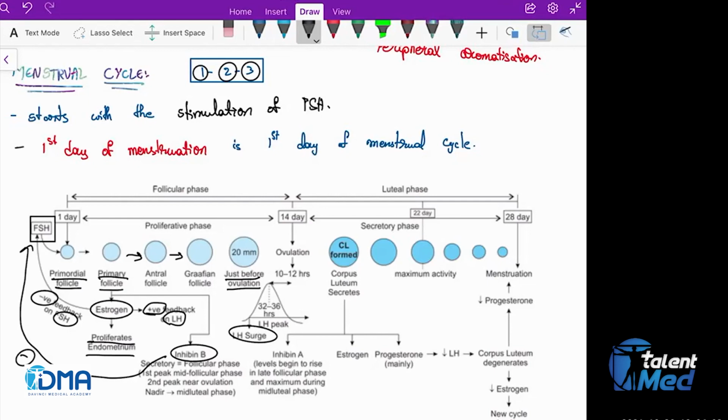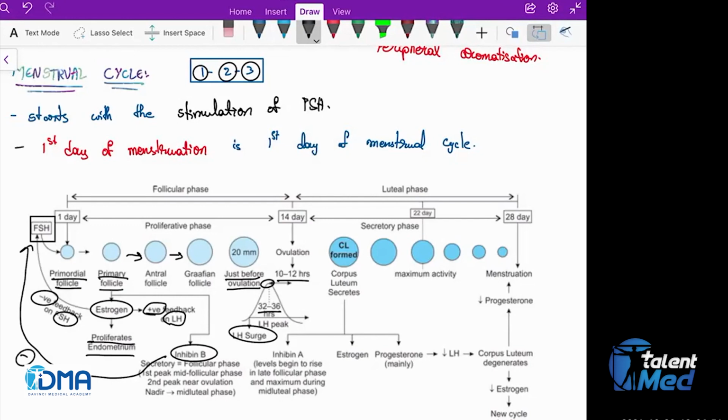Now, the whole time for which this LH surge lasts is 32 to 36 hours. But at some point, just before the ovulation, the LH reaches its peak level. This would be 10 to 12 hours before the ovulation. Total LH surge lasts for 32 to 36 hours. LH peak would be 10 to 12 hours before the ovulation.